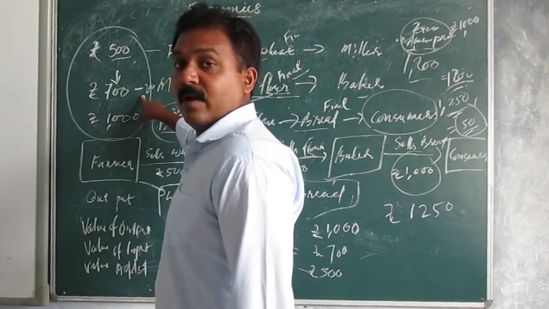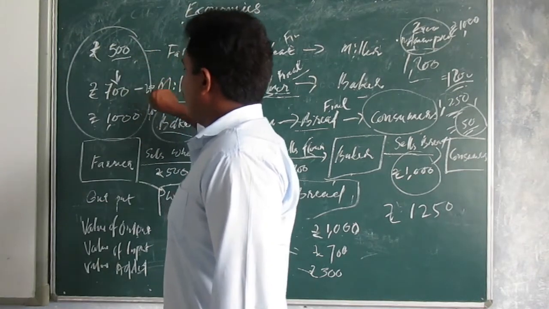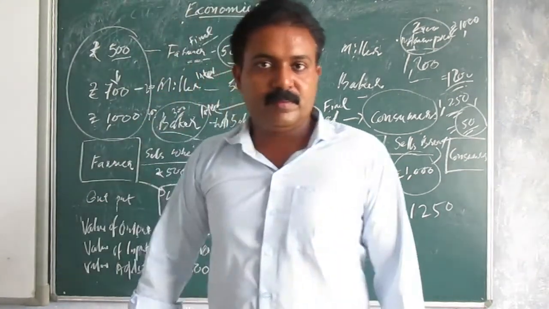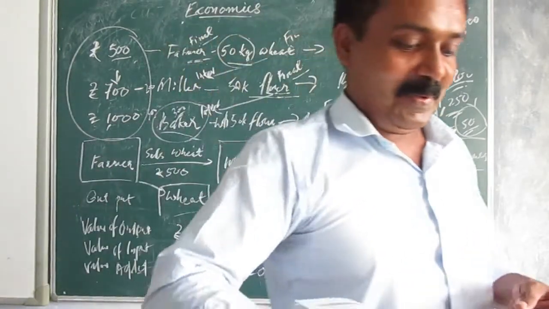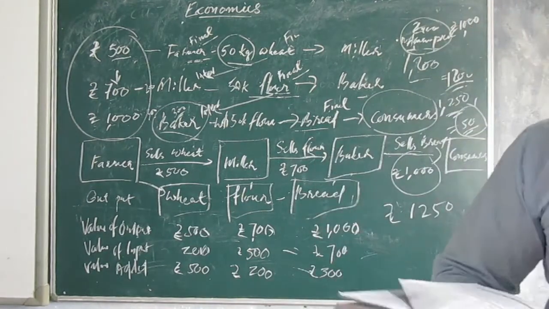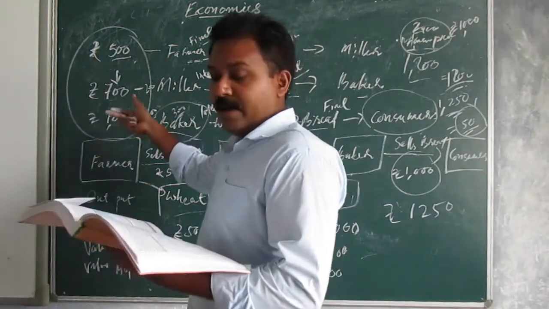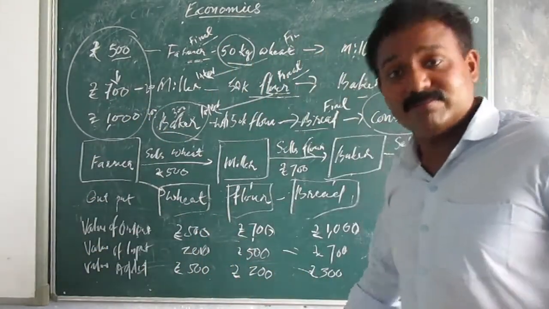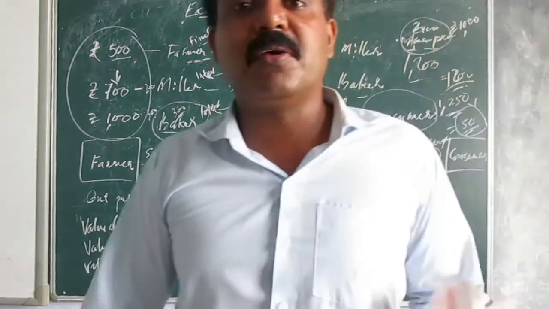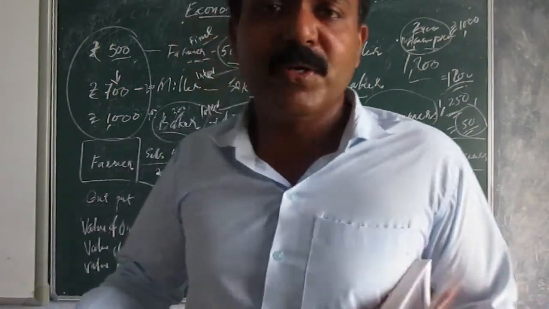Flour maker, 200. And here 300. 500, 200, 300. So this causes the problem of double counting if you are adding all this, because everybody said final good, the value of all final goods in the definition told, so we will add all the final goods.